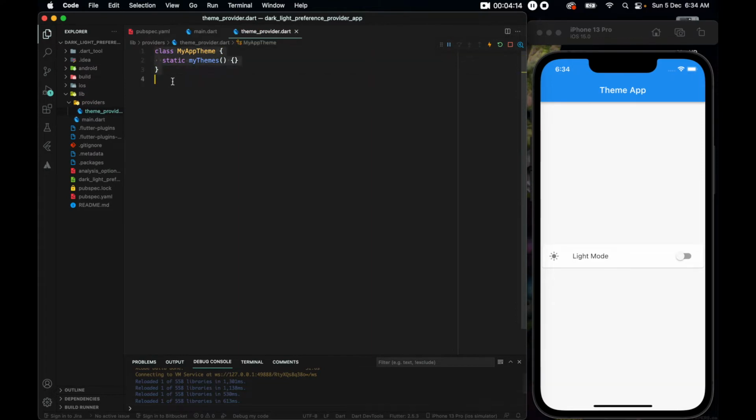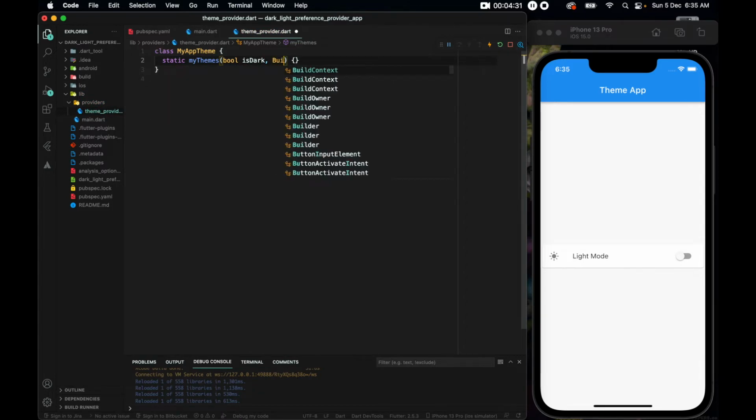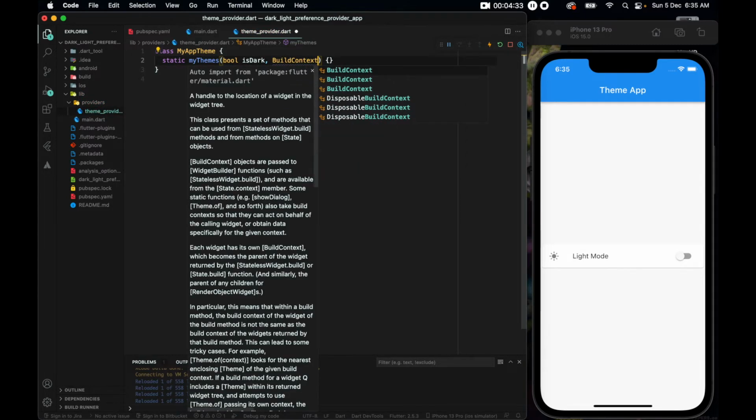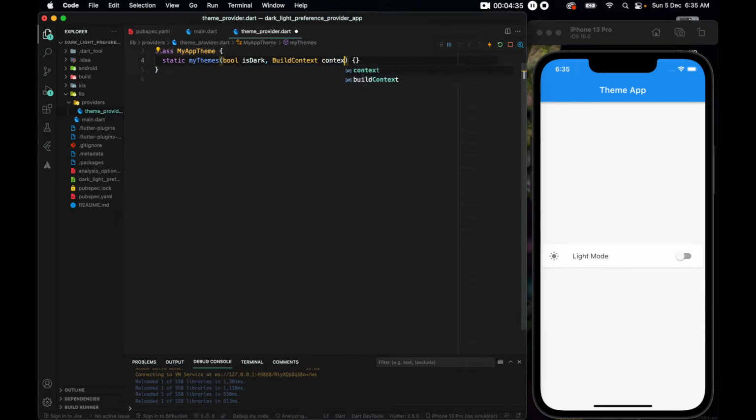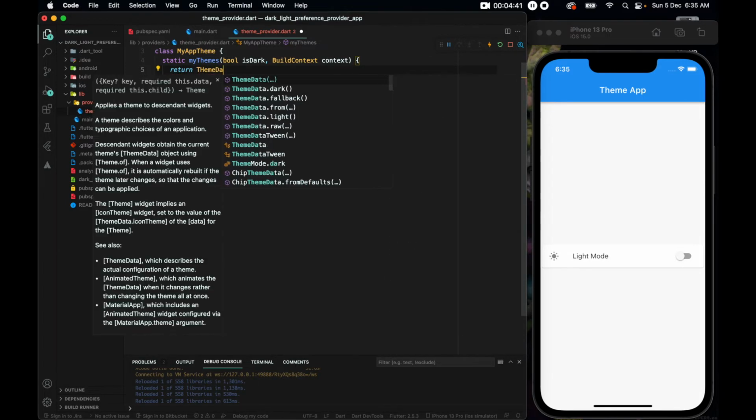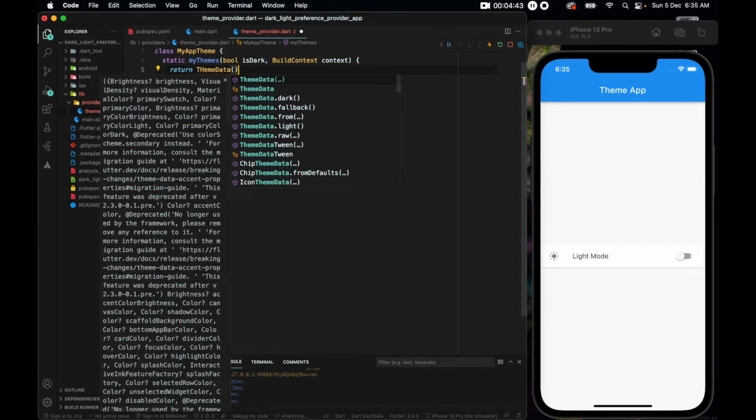So we made a class inside of which we have a static method so that we can access this method by initiating its name. This method should expect a boolean, a bool isDark. Also, it should get a build context which should be a context. Now this method should return us a theme data, and now I'll show you why we need it.